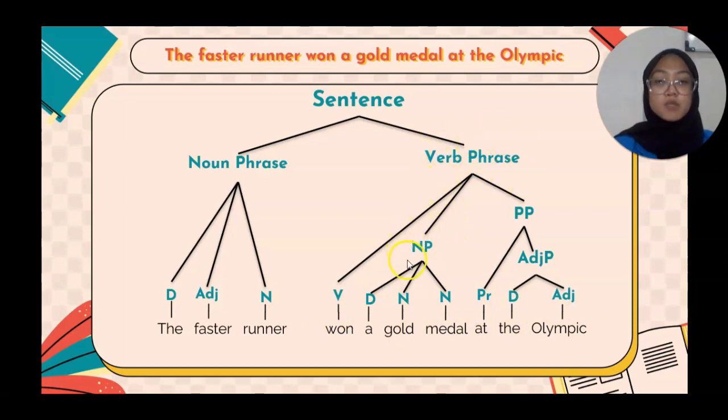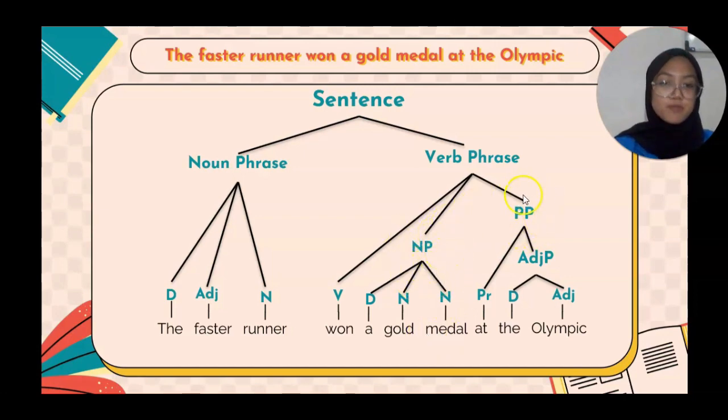And the noun phrase here consists of three elements: "a" as determiner, "gold" as noun, and "medal" as noun. So because "a gold medal" here has two nouns, it makes "a gold medal" a noun phrase.